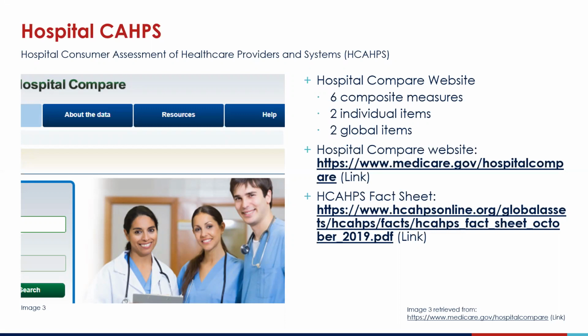The 2 individual items address the cleanliness and quietness of patient rooms, while the 2 global items capture the patient's overall rating of the hospital and whether they would recommend it to family and/or friends. Hospitals' survey response rates and the number of completed surveys are also publicly reported.